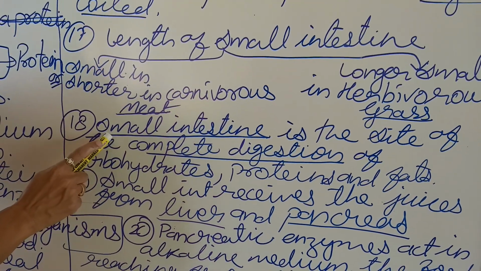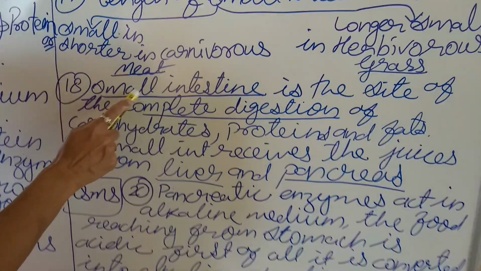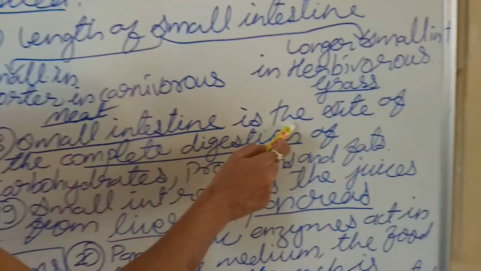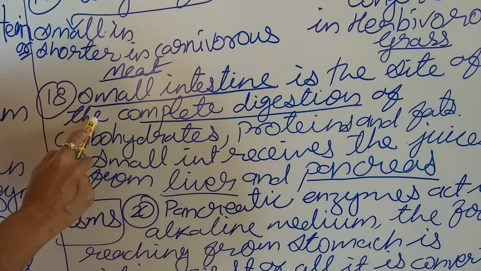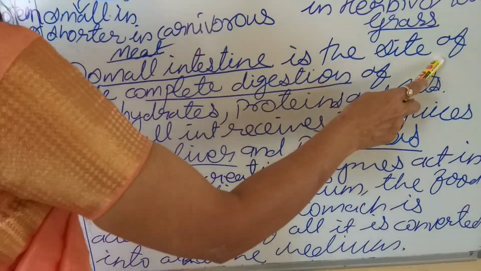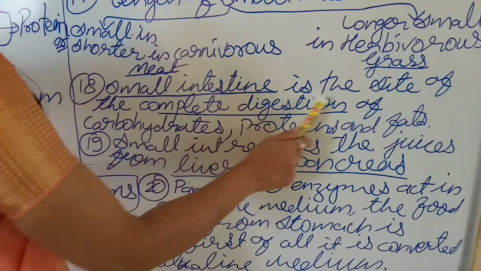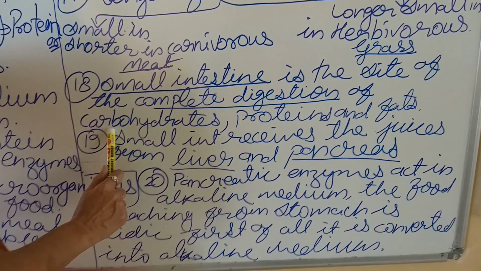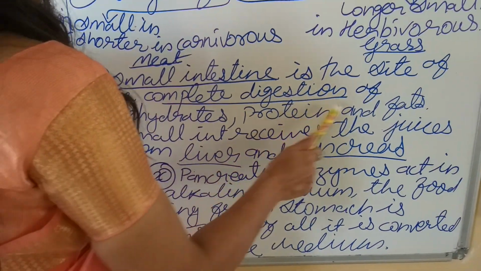Now, about the small intestine we will read out. Small intestine, if defined in one line, is the site for complete digestion of food. That is, carbohydrates, protein and fats.